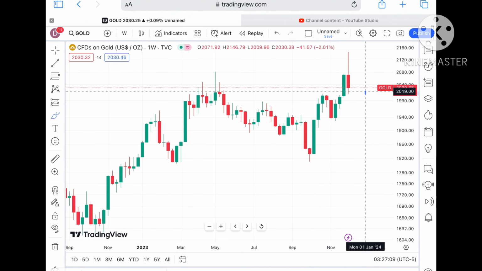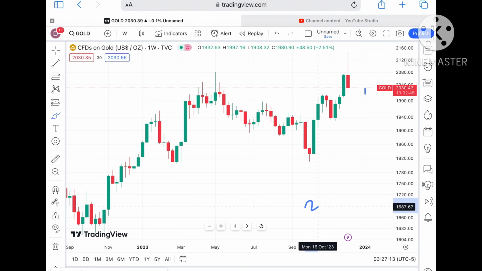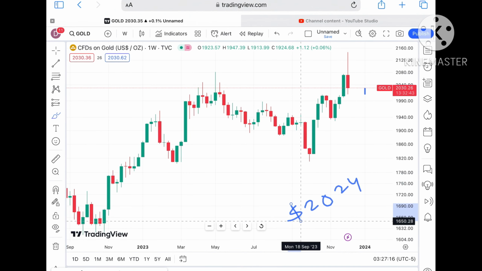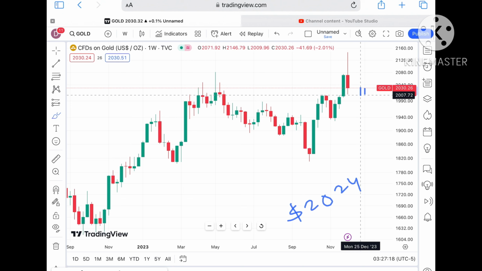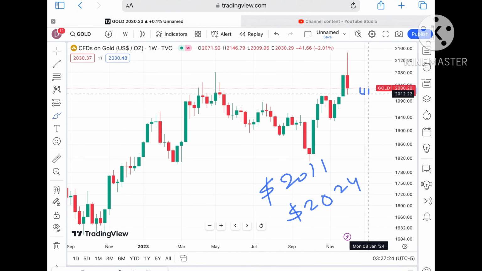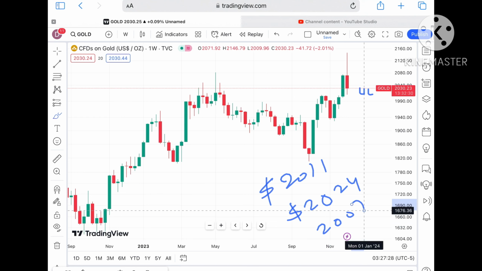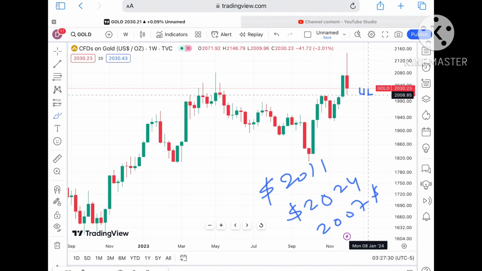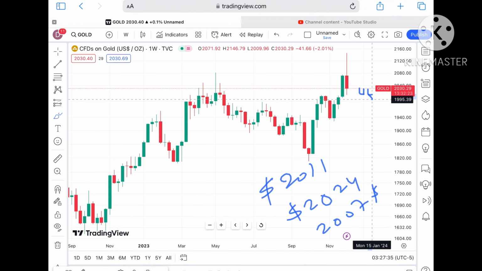Again I repeat, suppose the price doesn't sustain this particular level, chances are very high it will move further down towards a level of $2024. And if it started moving below that particular level, chances of going towards a level of around $2011. Now once the price started moving below that particular zone, chances of touching a level of 2007 will be there. And if it started falling below 2007, a further fall we can see, and yes, a probability of going towards a level of around